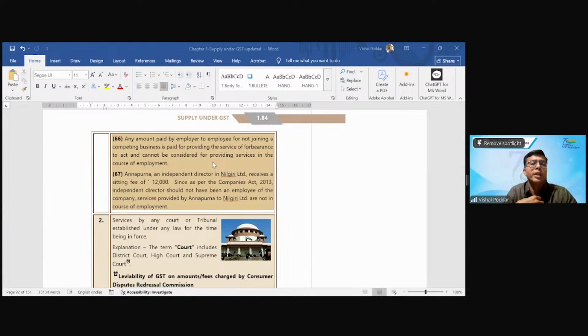So the company is entering into a manpower supply contract with me, whereby the company is least bothered as to who are the employees who are coming. They will give me the order that, okay, I want 100 employees today of this category, and I will be giving it to them. So this is where, again, the transaction changes. The contract between me and the company is again on principal to principal basis, even though I am providing employees, but they are not the employees of the company. In that case, GST is applicable.